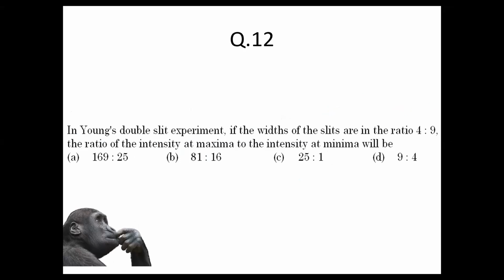Question number 12. Try this question. In Young's double slit experiment, if the widths of the slits are in the ratio 4:9, the ratio of the intensity at maxima to the intensity at minima will be.